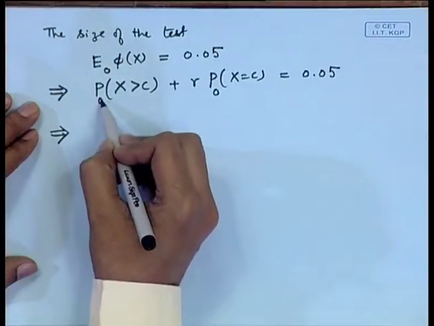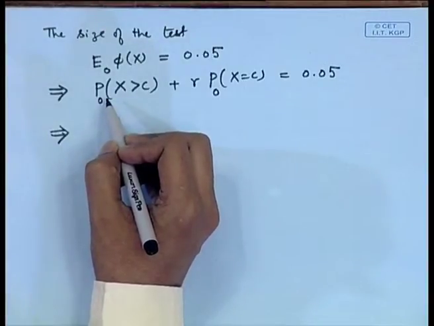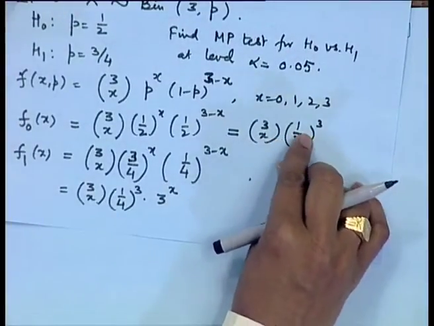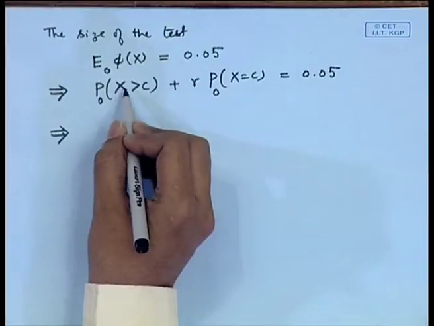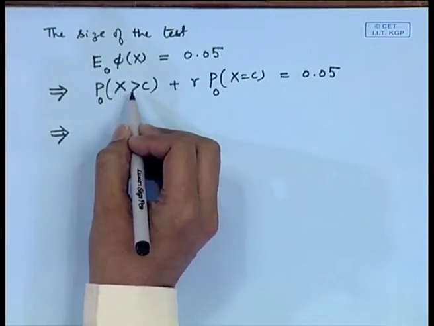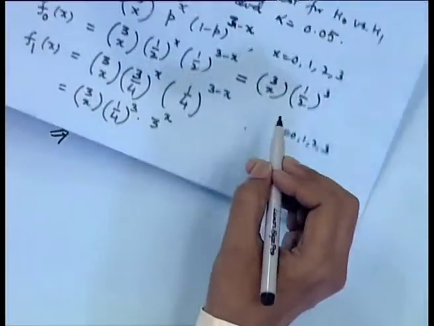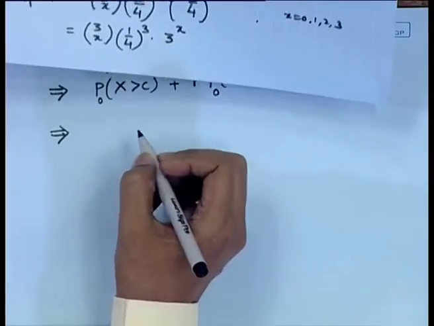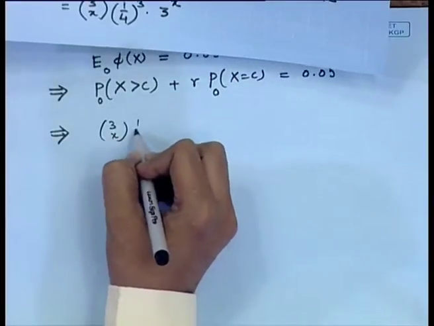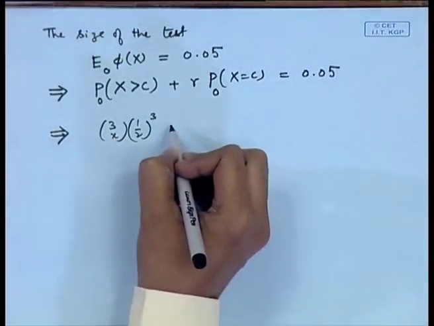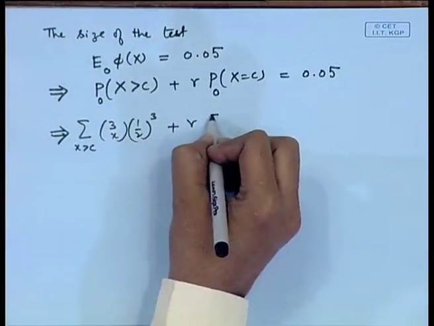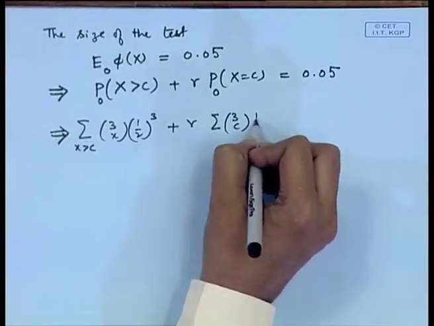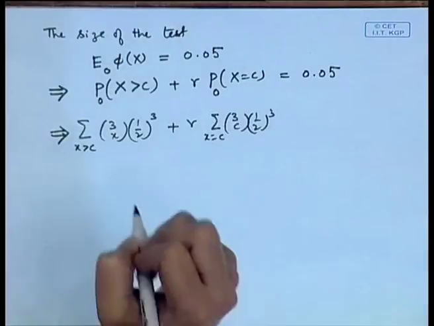Now, you can see here when the null hypothesis is true, the density function is written as 3 C x half cube. So, we have to consider the values of x for which it is greater than c, and the probability distribution has to be added up, that is, summation of 3 C x half cube when x is greater than c, plus gamma into 3 C c half cube when x is actually equal to c.